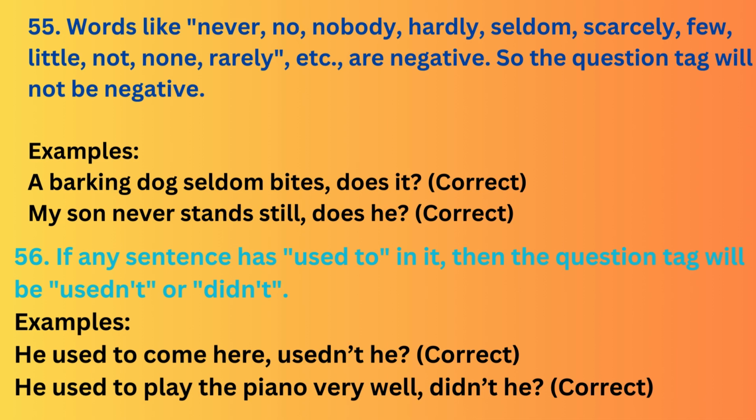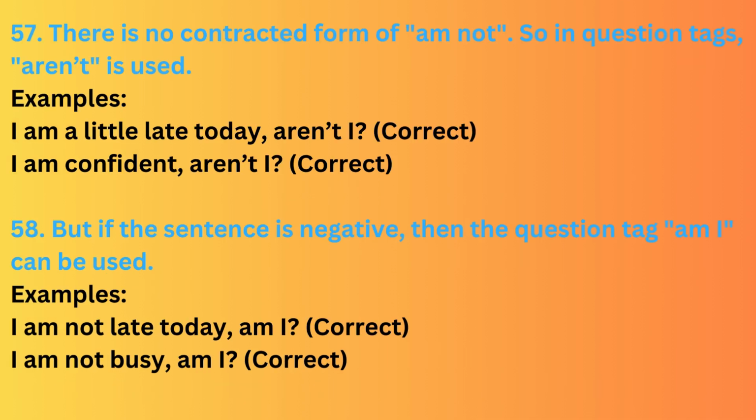Continuing. 56. If any sentence has used to in it, then the question tag will be usedn't or didn't. Examples. He used to come here, usedn't he? He used to play the piano very well, didn't he? 57. There is no contracted form of am not, so in question tags, aren't is used. Examples. I am a little late today, aren't I? Correct. I am confident, aren't I?